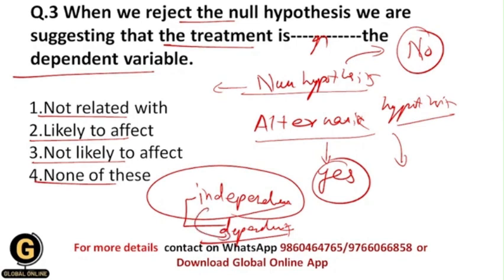So it's like that, and that's why whenever we reject the null hypothesis, we are going to accept the alternative hypothesis. That suggests that the treatment is affecting the dependent variable, and that's why your correct answer should be 2, that is, likely to affect the dependent variable.